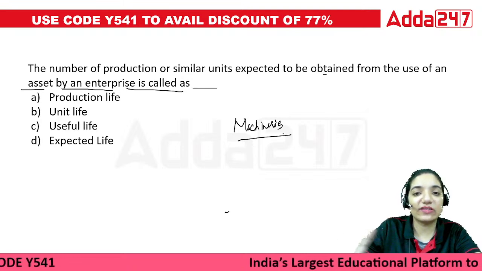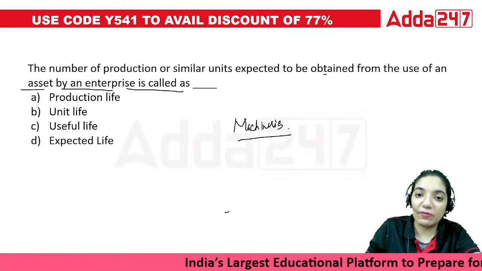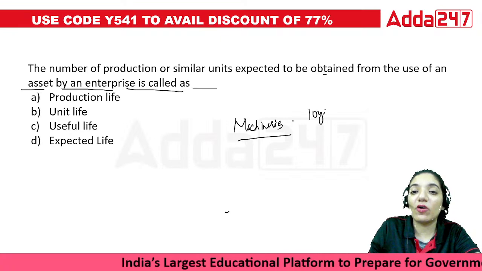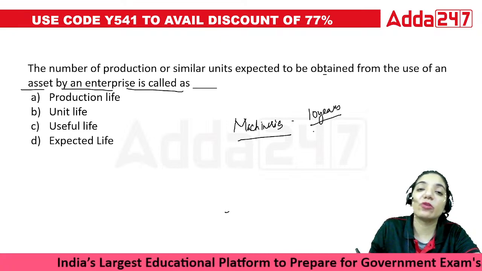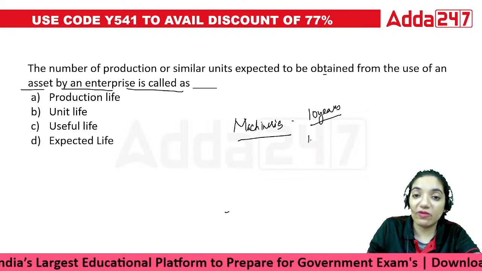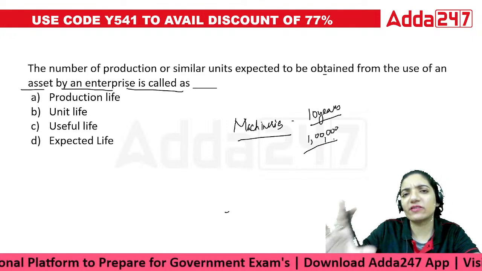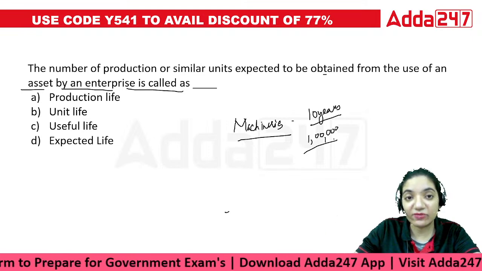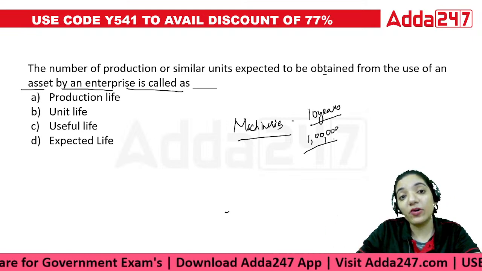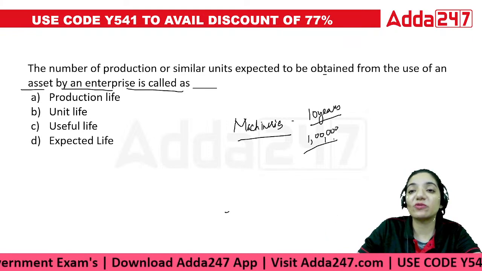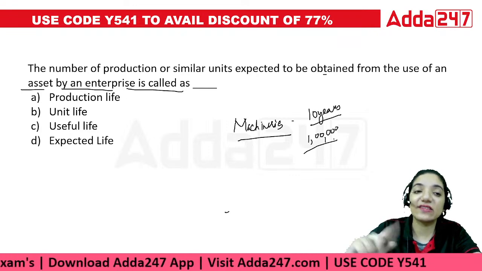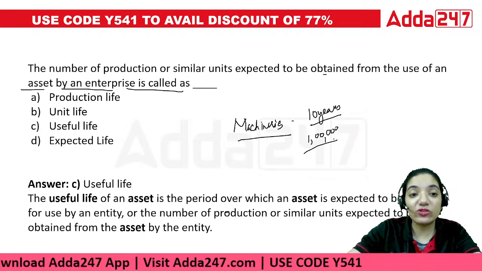That means there are different ways. A machine can have a life of 10 years, or a machine can have a life where it produces a certain number of units, maybe 1 lakh, 1 lakh 50, and after that it would become scrap. So there are certain things in terms of the machineries I'm talking about. So when we talk about the number of units as well as similar units which can be produced from that asset, this would lead to the area of useful life.